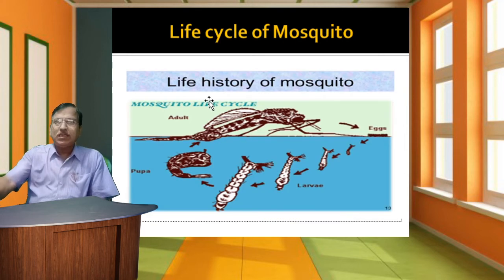From the life cycle point of view, we will now discuss the life cycle. There are four stages: eggs, larva, pupa, and adult. The life cycle is completed in four stages, which is a complete metamorphosis.